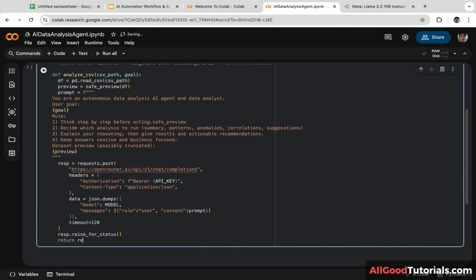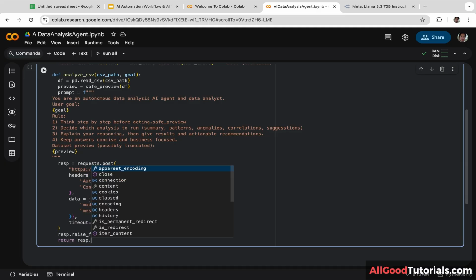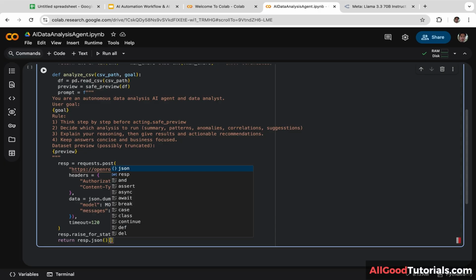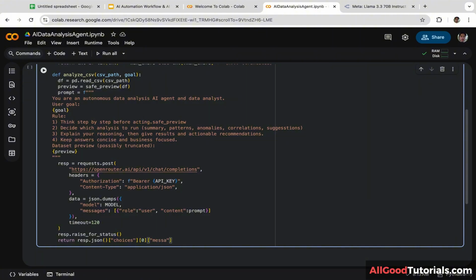Return response.json, and let's create a bracket and put choices inside the bracket. Let's put 0 inside the second bracket. Let's put message inside the third bracket, and let's put content inside the fourth bracket, comma, df. So df is the data frame, guys.